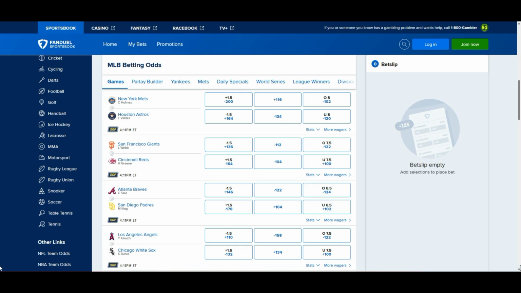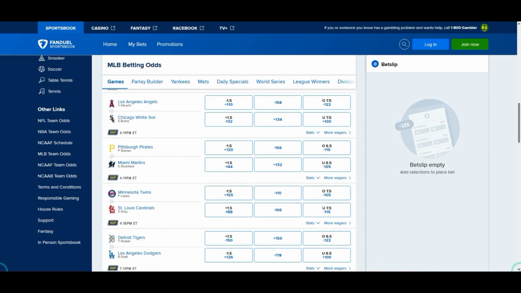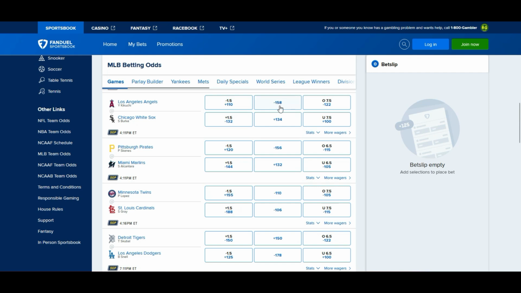LA Angels versus Chicago White Sox. All right, let's scroll down a bit. Minus 158 to plus 134. Let's see where the money is going. Okay, right here. 86% money line going with the Angels at that minus 158. They're above that minus 150 sweet spot.